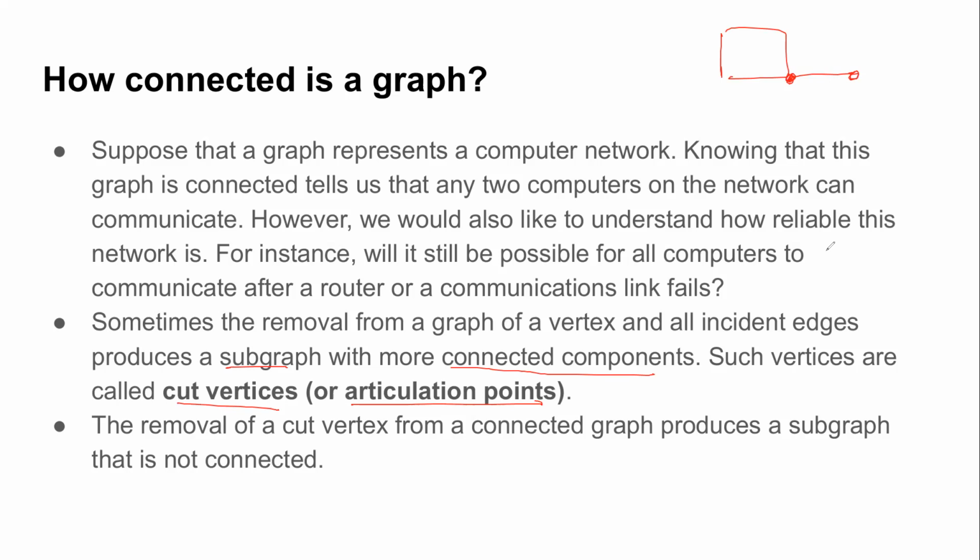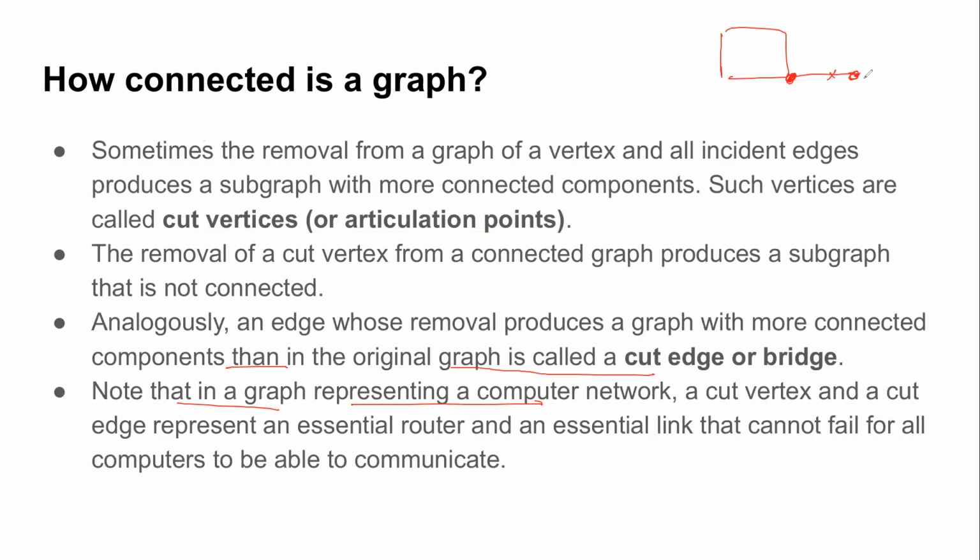Okay, so in general, when you remove a cut vertex from a connected graph, it produces a subgraph which need not be connected. It's not necessary. A lot of times it may happen that if you remove that vertex, it may become a disconnected subgraph. Like you can see in this case, if I remove this vertex, it will be a disconnected component with a single vertex. But often if you remove a cut vertex, the resultant graph has more than one component. So basically it disconnects the graph. It reduces the connectivity property of the graph.